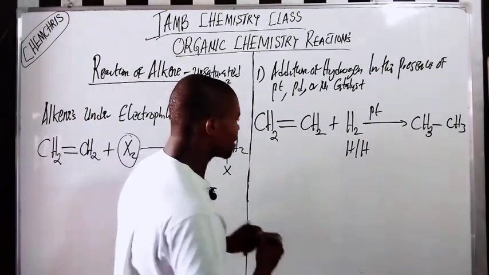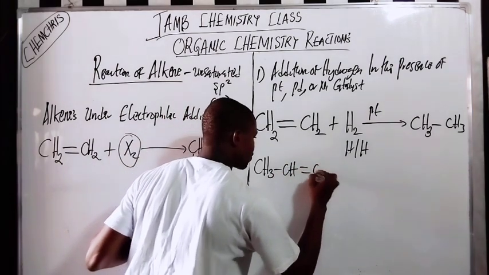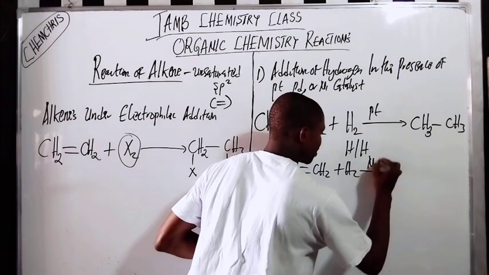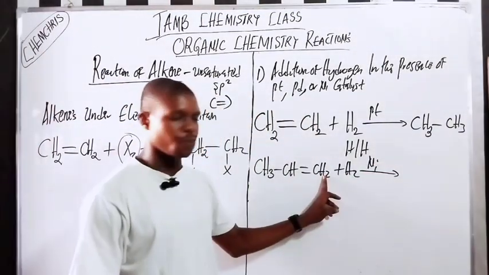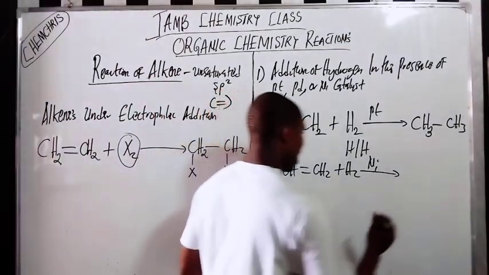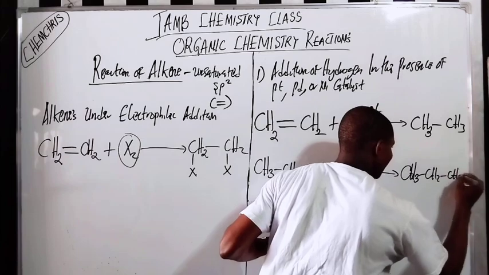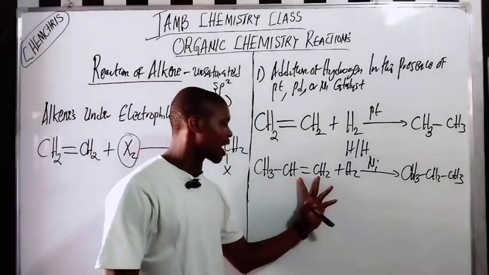So if, for example, I have something like CH3 CH double bond CH2 plus H2, with nickel. What happens here? One hydrogen should be added here, one hydrogen added here. So what do I have here? I have CH3 CH2 CH3. So the reaction will occur between these two carbons that carry the double bond.